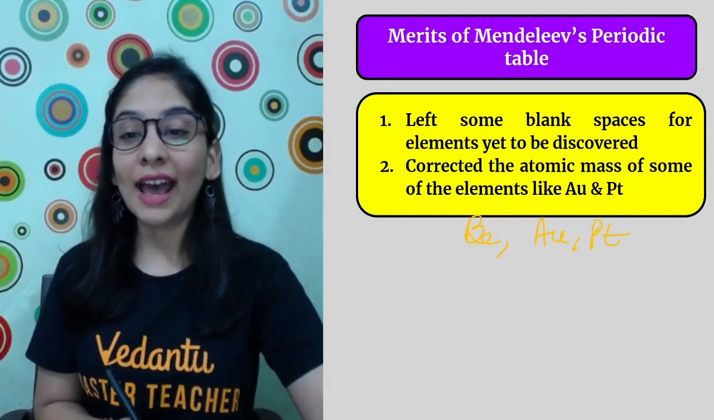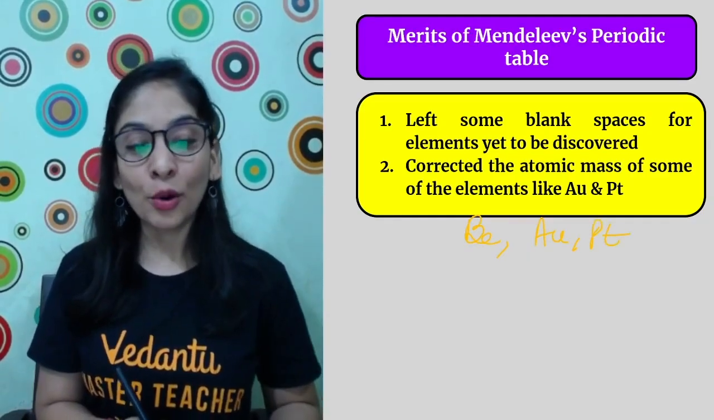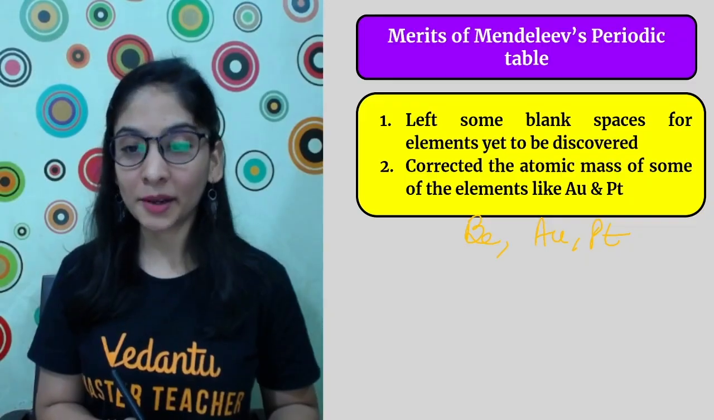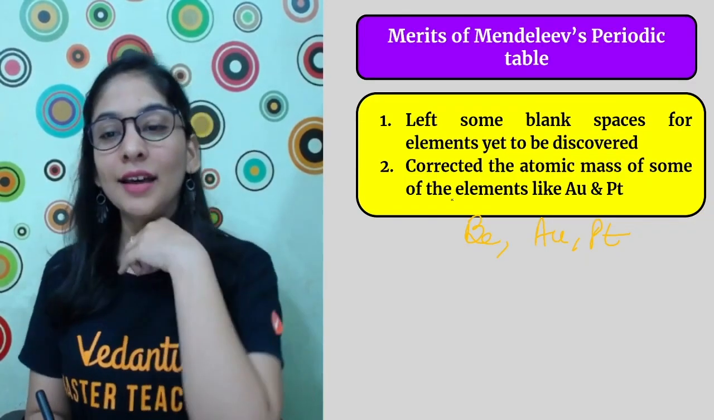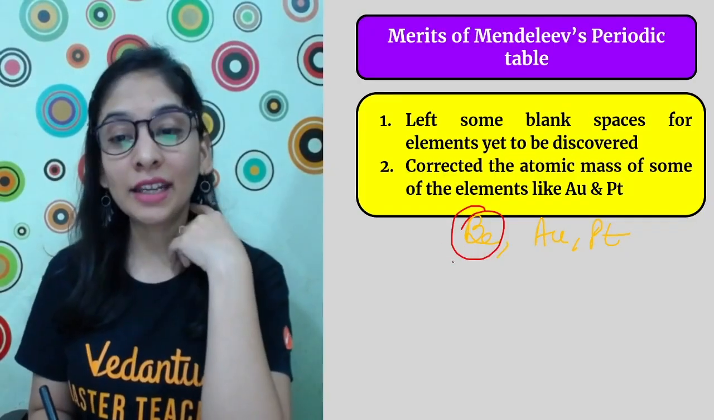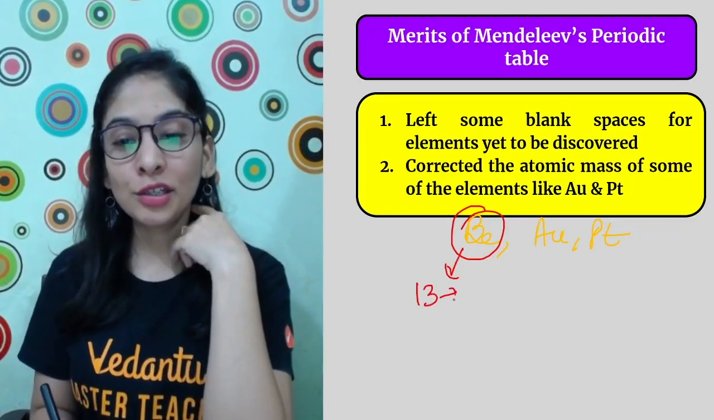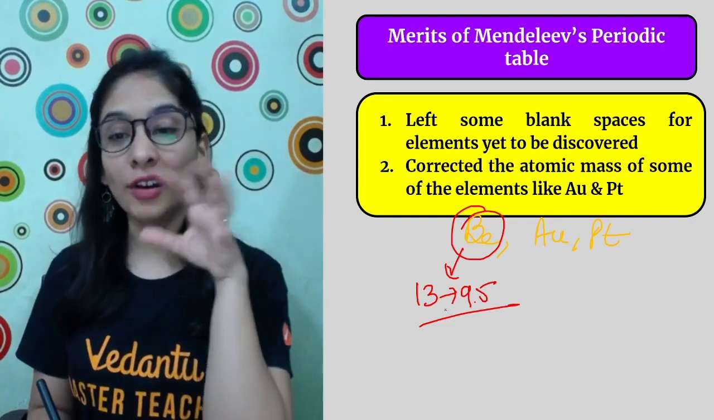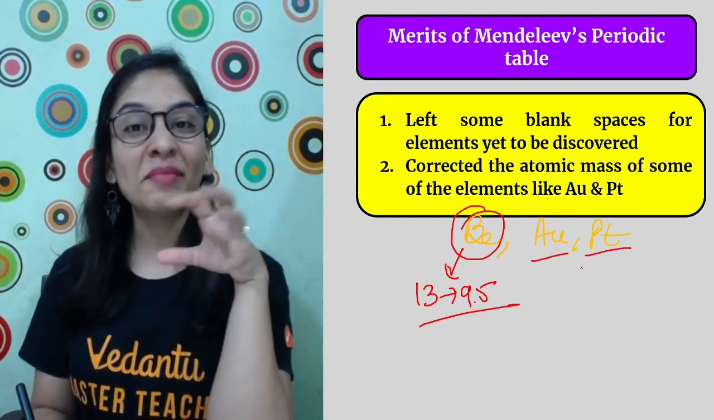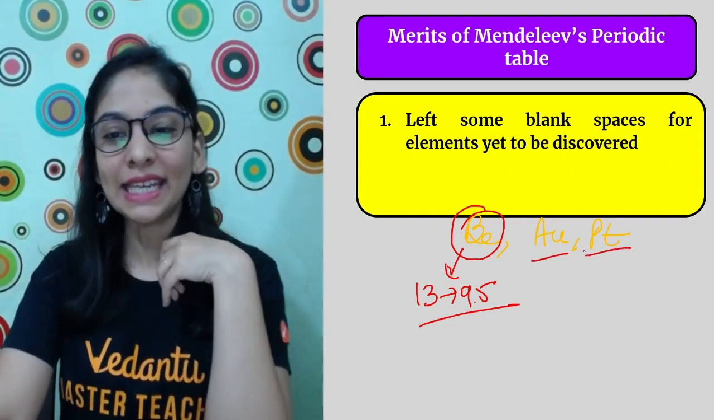Absolutely wrong. And he is the one scientist who made it absolutely correct. And how he did that, students, let me tell you. The mass of beryllium he corrected from 13 to 9.5. We were reading it all wrong. Same with aurum, my gold and platinum, as well as indium also.